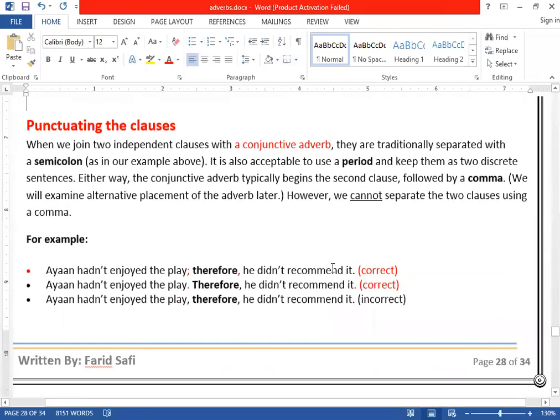But if you look here, this is one of the points, let me explain it. If you want to put a full stop here, can you see? Then the first letter of therefore will be capital, because we have completed the sentence, and the first letter of every sentence always starts with a capital letter. But if you put a semicolon here, then you don't need to capitalize the first letter of therefore or any of the conjunctive adverbs.